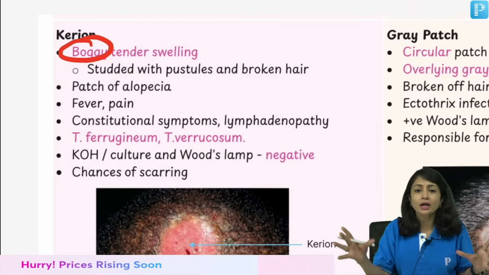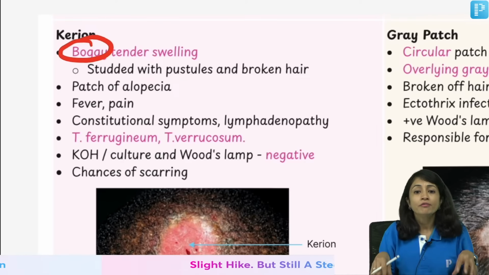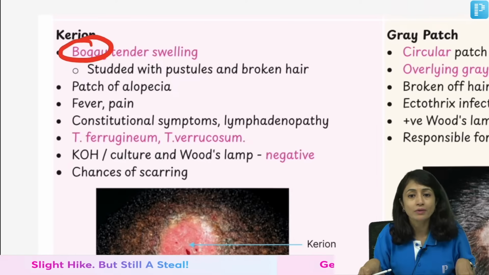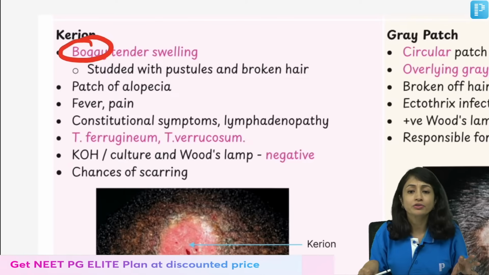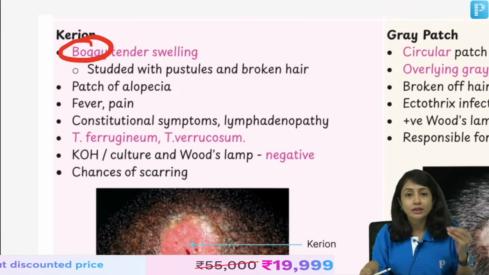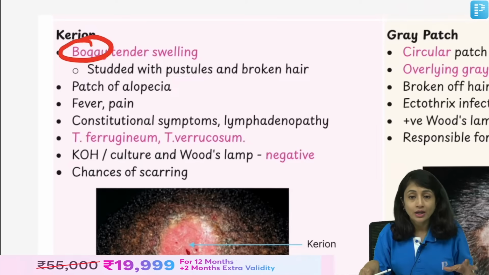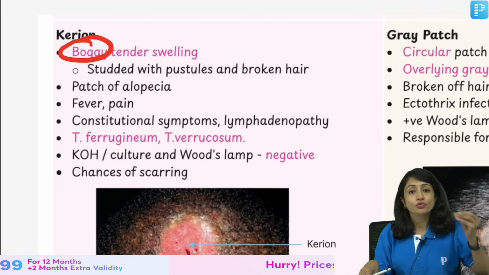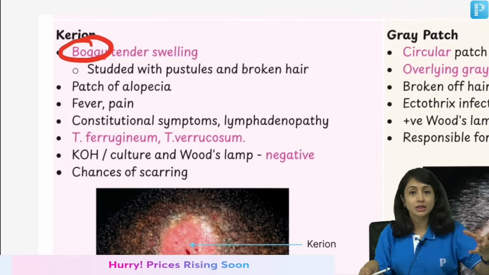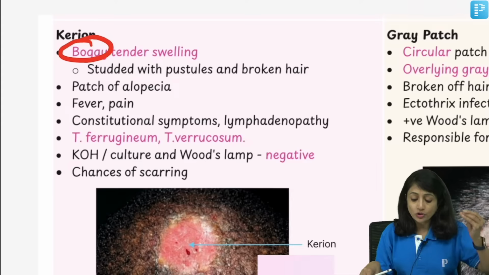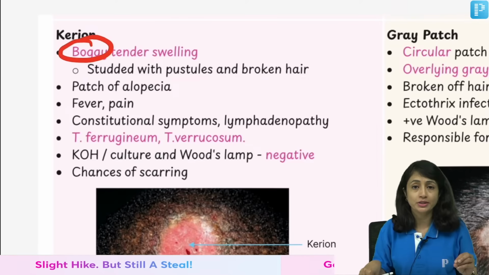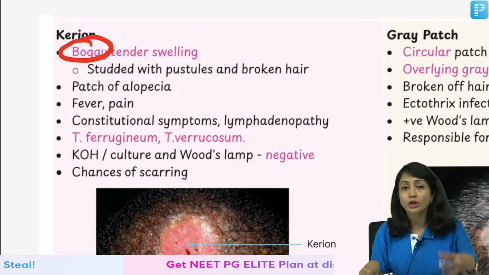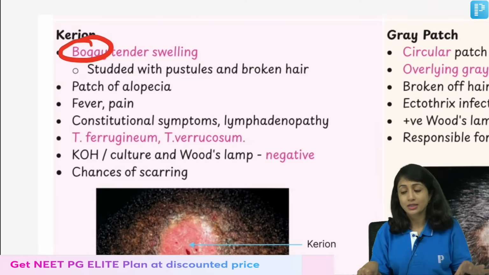Long names. Severe kind of Tinea Capitis. When you do KOH, cultures and Wood's lamp examination, it is negative. Why? Because there is so much inflammatory response that the fungus is actually killed, and it is the inflammatory response of the body which is causing this kerion. Why is it so? Because both verrucosum and ferrugineum are zoophilic species. They are not anthropophilic, so my body mounts an intense immune response against them.